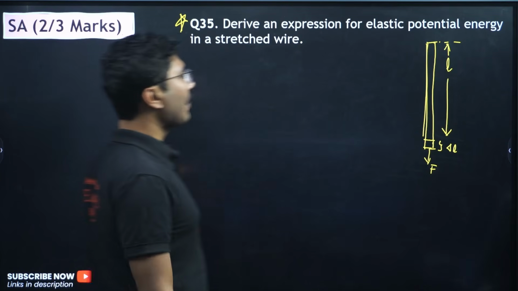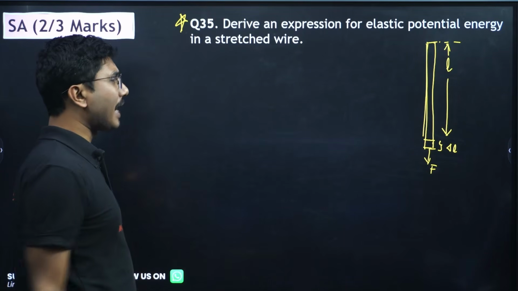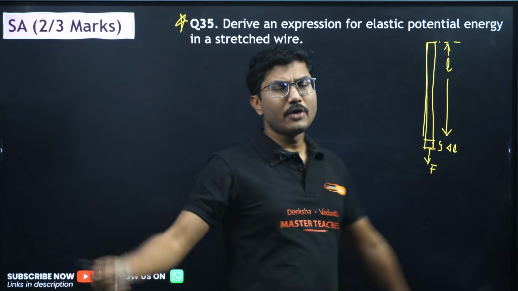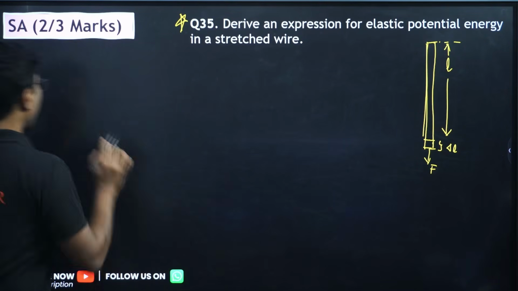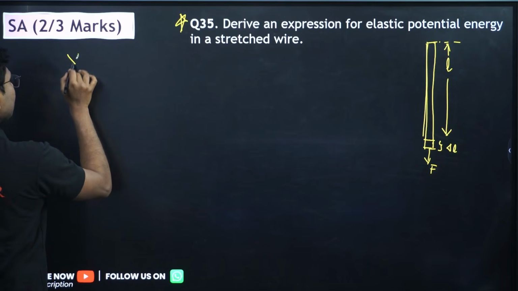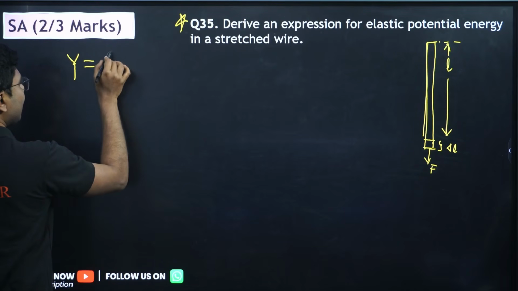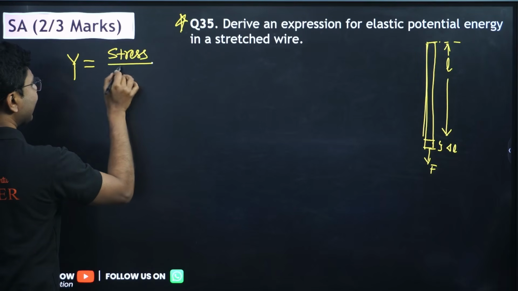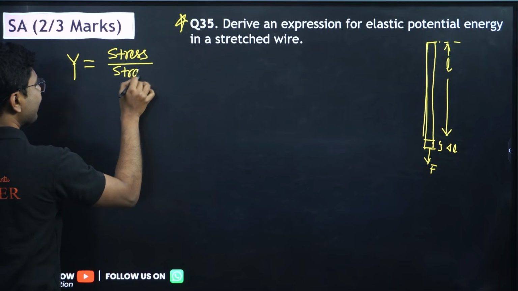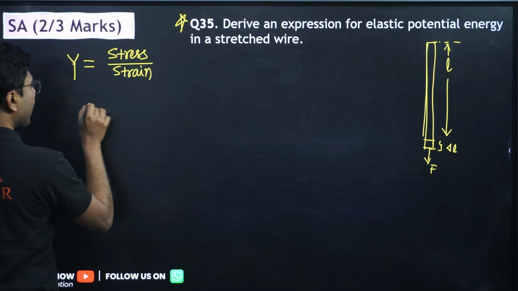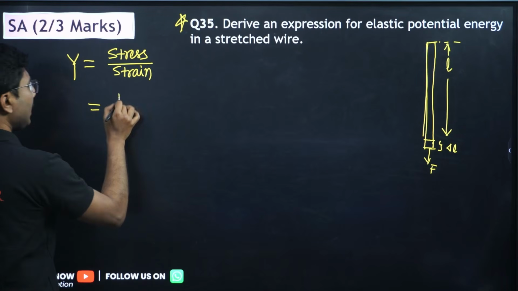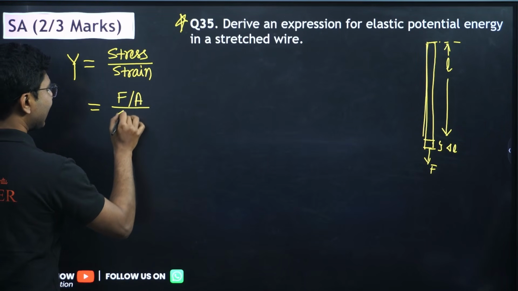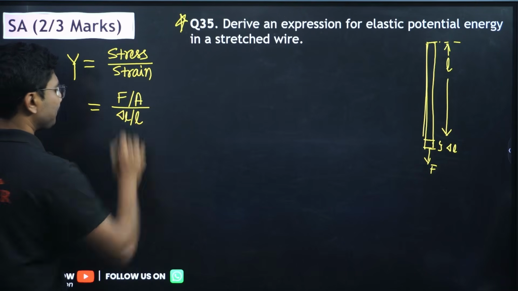Okay, now you have to find the potential energy. Before going into that, we have to calculate this force in terms of Young's modulus. That is step number 1. So we know that Young's modulus is given by stress by strain. Practice it, it is a very easy and very common derivation. Stress is given by force divided by area and strain is delta L divided by L.